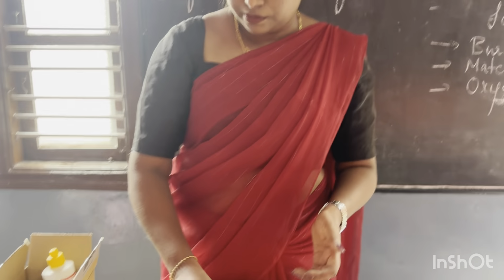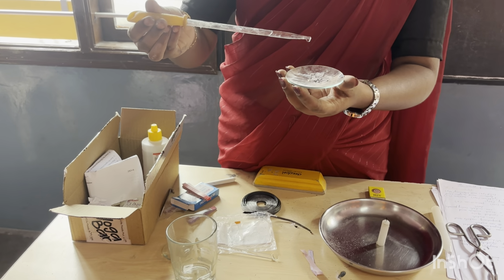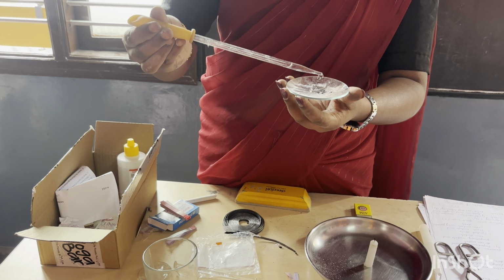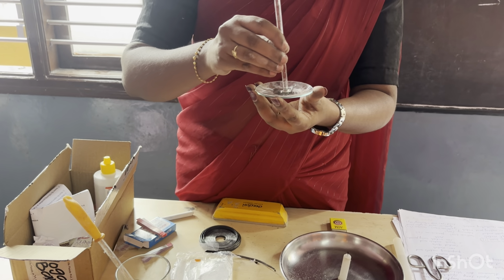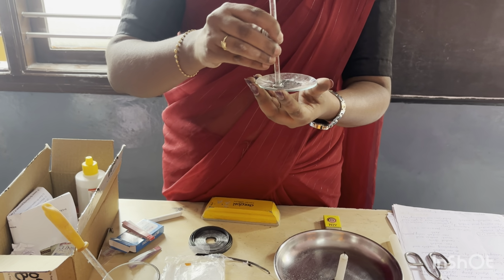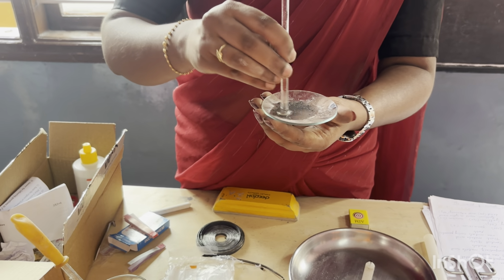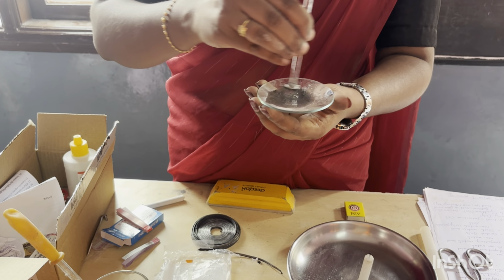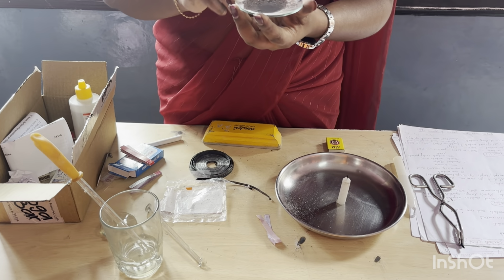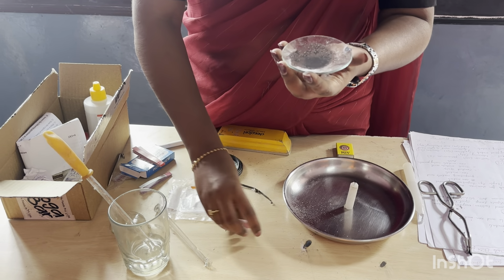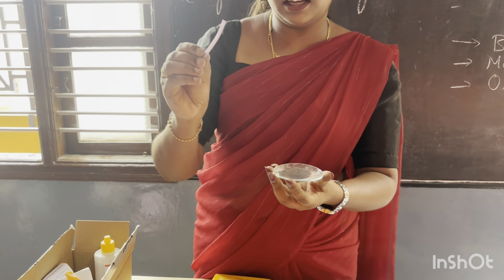Okay, so now I have the ash which I have collected by burning the magnesium. To this ash I am going to add a few drops of water. I'll make it into a paste. Now let us test whether this is acidic or basic in nature by using the litmus paper. I have blue litmus paper. First let us test with the blue litmus for the acidic test.